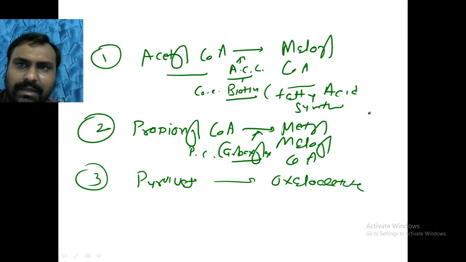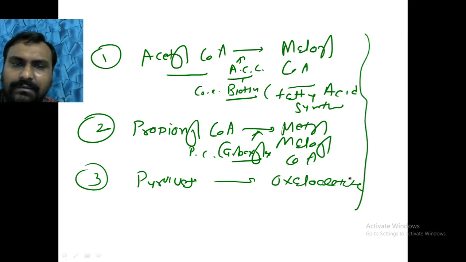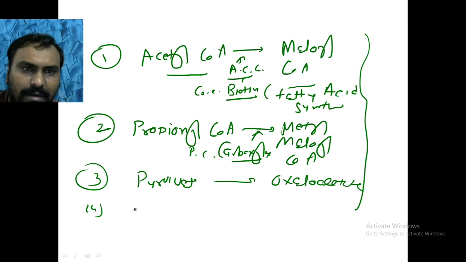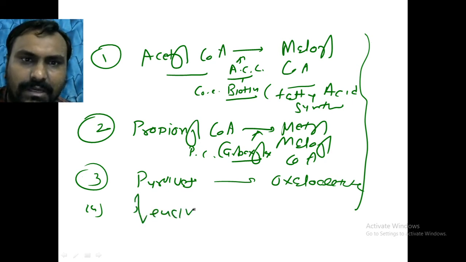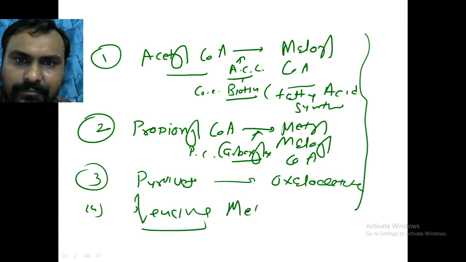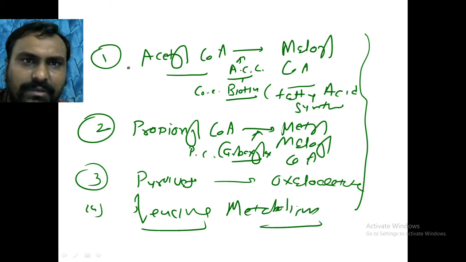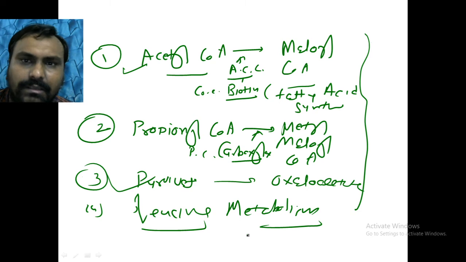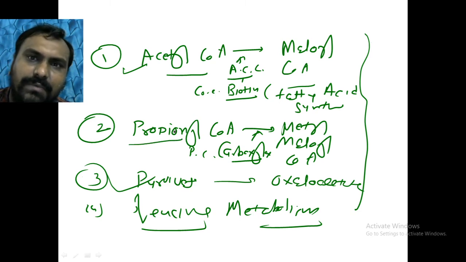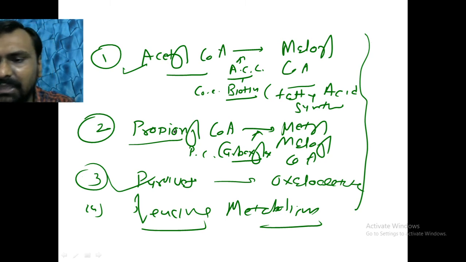These are the frequently asked biotin dependent carboxylation reactions, and we will see the biotin independent carboxylation reactions. And fourth is in leucine, branched chain amino acid metabolism. So only these 4 steps, remember. In fatty acid synthesis and in gluconeogenesis, the first step is mediated by biotin, and in odd chain fatty acid metabolism, the first step, propionyl CoA to methylmalonyl CoA.